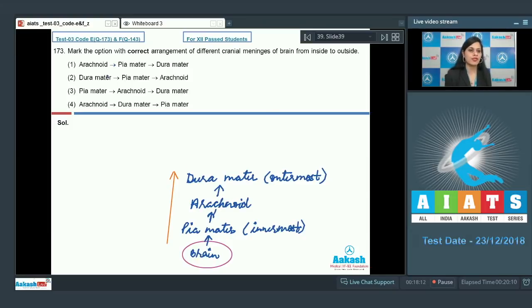Let's discuss the options. The very first option given is arachnoid, pia mater and dura mater, and this is an incorrect sequence, so this cannot be a correct answer to our question. Next option is dura mater, pia mater and arachnoid, and this is an incorrect sequence, so cannot be a correct answer to our question. Next is pia mater, arachnoid and dura mater, and as it's a correct sequence, so this is a correct answer to our question. The next sequence given is arachnoid, dura mater and pia mater, and this is also an incorrect sequence. So the correct answer to this question is option number 3. Let's discuss our next question.